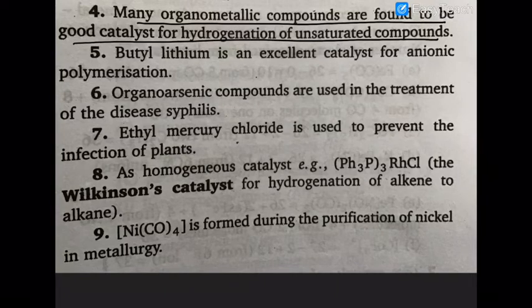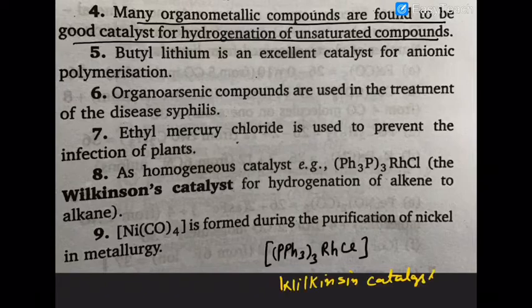The most prominent is the Wilkinson catalyst. It is tris(triphenylphosphine)chloridorhodium(I) complex, known as the Wilkinson catalyst. It is used for the hydrogenation of alkenes. Similarly, butyl lithium or alkyl lithium are excellent catalysts for anionic polymerization.